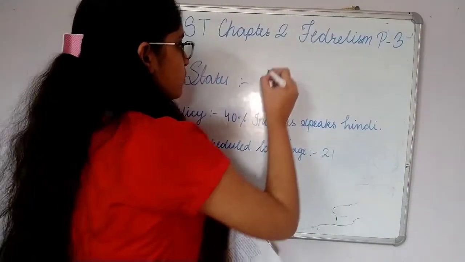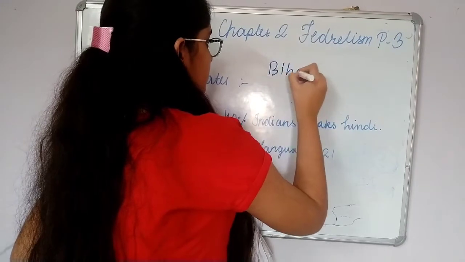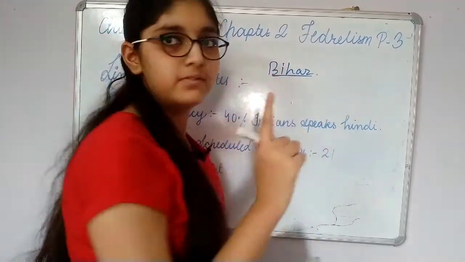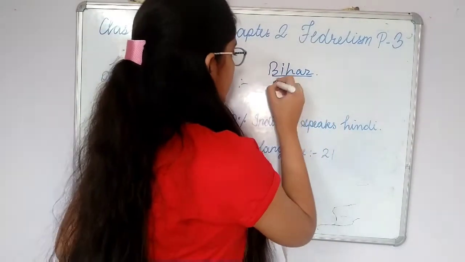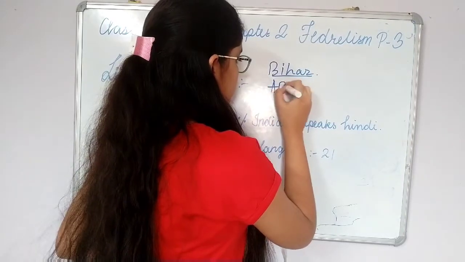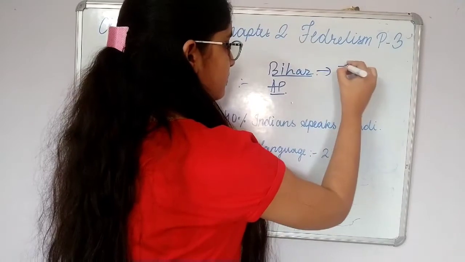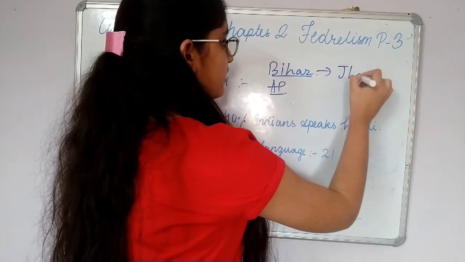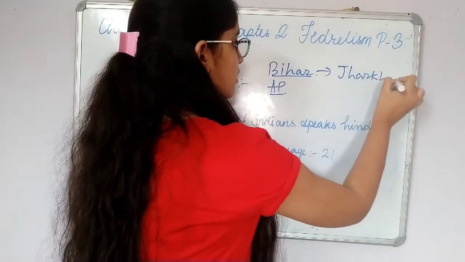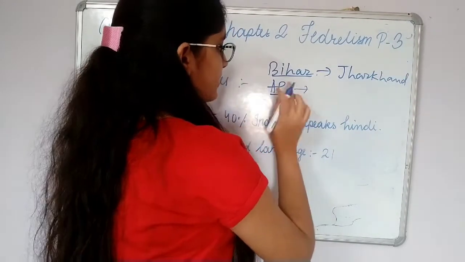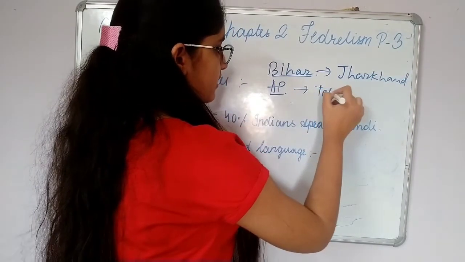So see, first of all, you know that Bihar was the only state and Andhra Pradesh was the only state, but after many years Bihar was divided into Bihar and Jharkhand, and Andhra Pradesh was divided into Andhra Pradesh and Telangana.